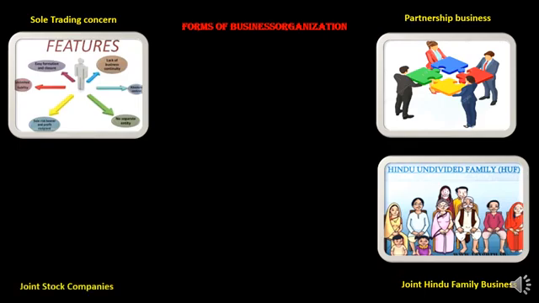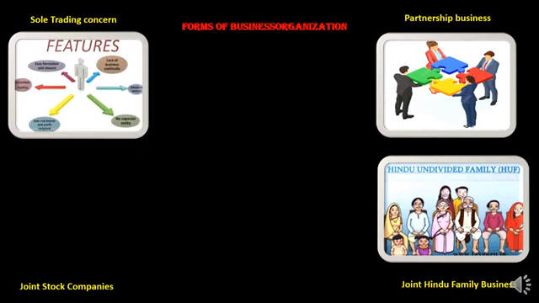Next type of business is joint stock companies. Now students, a joint stock company is a little bit different from these 3 types of business. It is a very wider concept, so that's why we have to study in this chapter the joint stock company in great detail, their features and their types. Company means a legal firm established after registration.